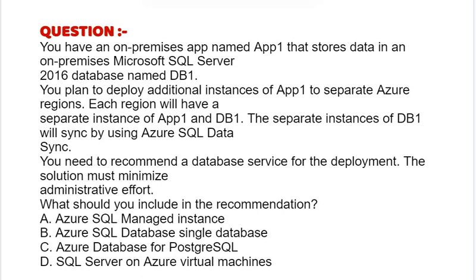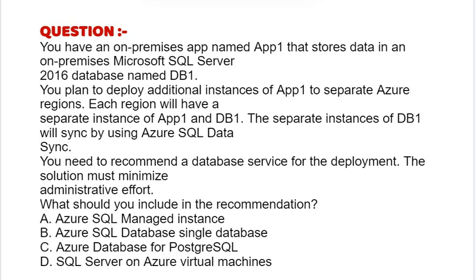Our next question is, you have an on-premises app named App1 that stores data in an on-premises Microsoft SQL Server 2016 database named DB1. You plan to deploy additional instances of App1 to separate Azure regions.